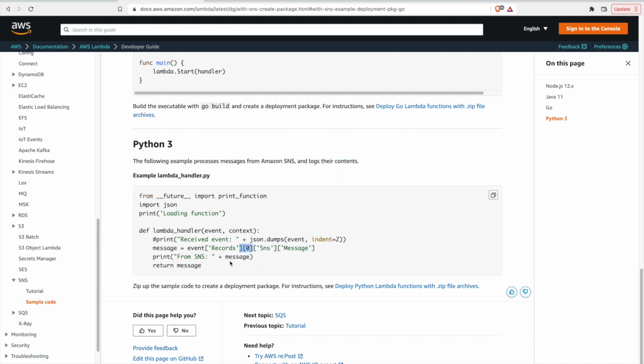They do this event.Records with an array because other event producers will sometimes produce events with multiple records in them. So that's why they do it. It's to have a uniform payload, a uniform body. So that's why Records is an array here. But with SNS, it is guaranteed to just be a single message at a time.